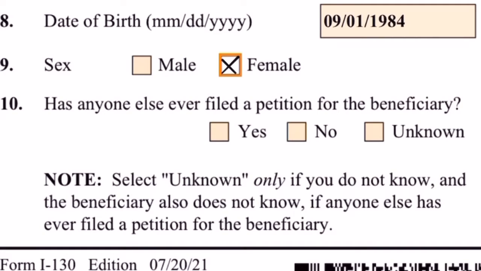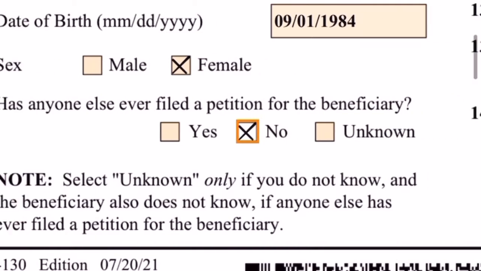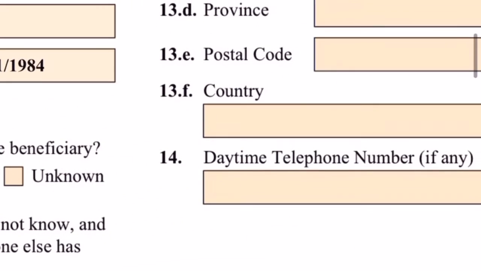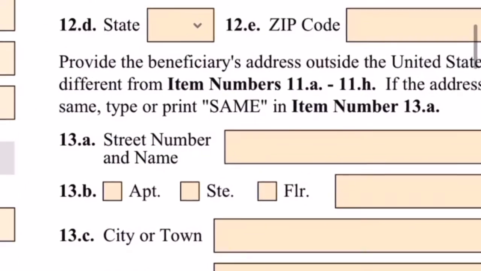Has anyone else ever filed a petition for this beneficiary? And if it's unknown, there's a note here. Select unknown only if you do not know and the beneficiary also doesn't know if anyone else ever filed a petition for the beneficiary. In this case, it's no, because no one has ever filed for Grace before. Okay, for my client's wife.